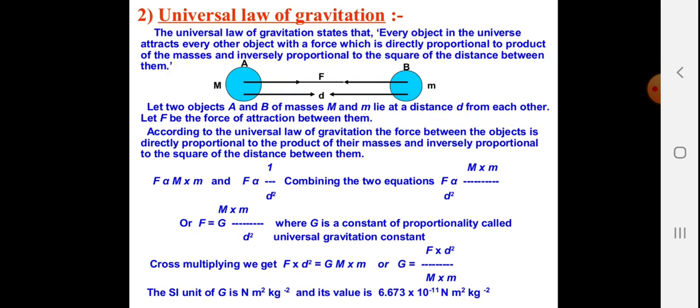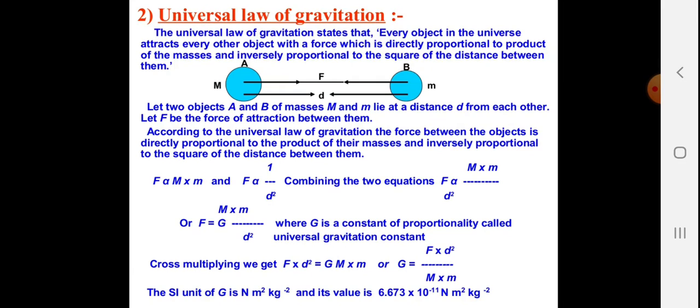According to the universal law of gravitation, the force between the objects is directly proportional to the product of their masses and inversely proportional to the square of the distance between them. So the equation is F = G M m / d², where G is the constant of proportionality. Cross multiplying, we get F d² = G M m, or G, that is the gravitational constant, equals F d² / (M m).